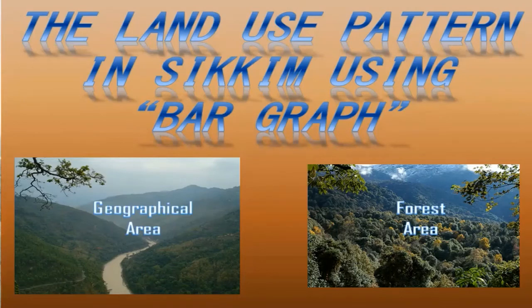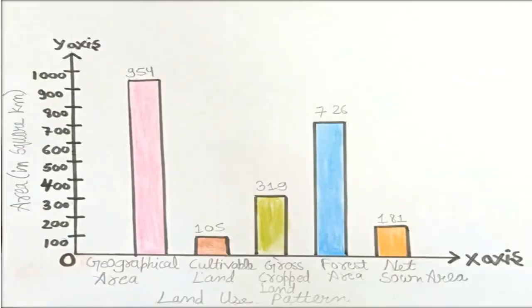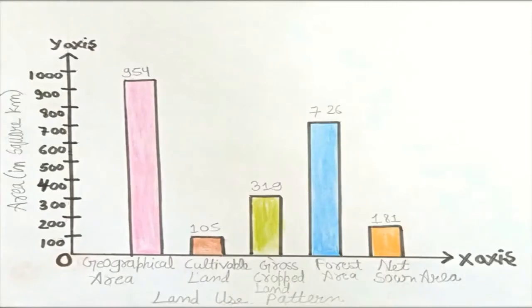Let us see the land use pattern in Sikkim by using a bar graph. Given is the land use in Sikkim and the area covered by them. Now draw an x-axis and y-axis graph, where the x-axis is used for land use pattern in Sikkim and the y-axis is used for area in square kilometers, and take a suitable scale. Now from the table we can draw the bars like this in the figure shown.